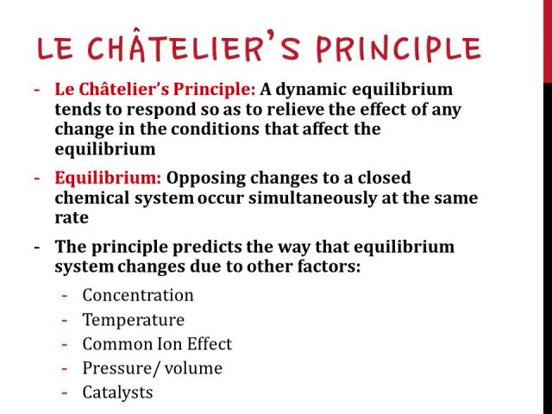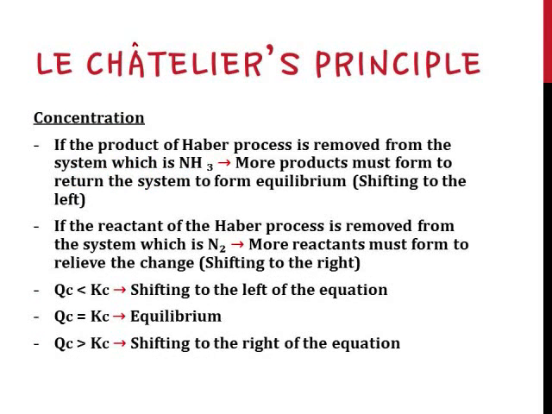The equilibrium system changes due to many factors that are concentration of the substances, temperature, common ion effect, pressure/volume, and catalysts. Concentration. If the product of Haber process is removed from the system, which is ammonia, then more products must form to return the system to equilibrium. In other words, the reaction is shifting to the right. If the reactant of the Haber process is removed from the system, which is nitrogen, then more reactants must form to relieve the change. In other words, the reaction is shifting to the left.